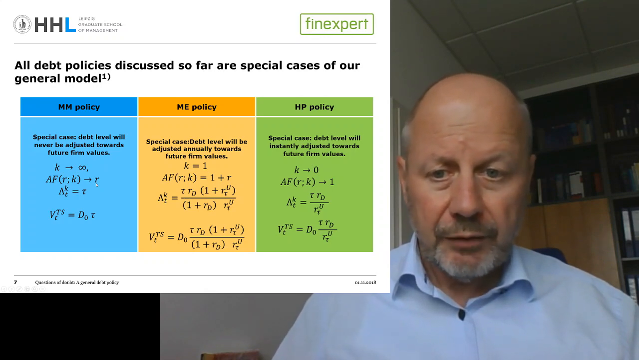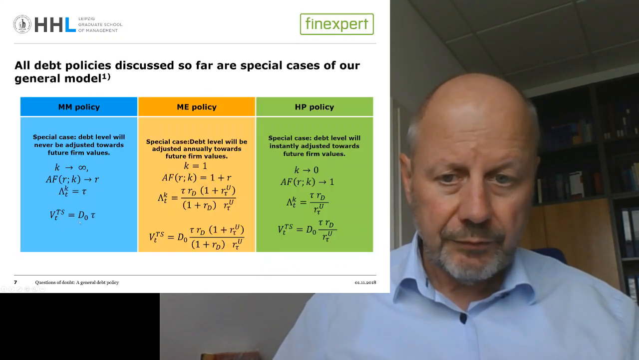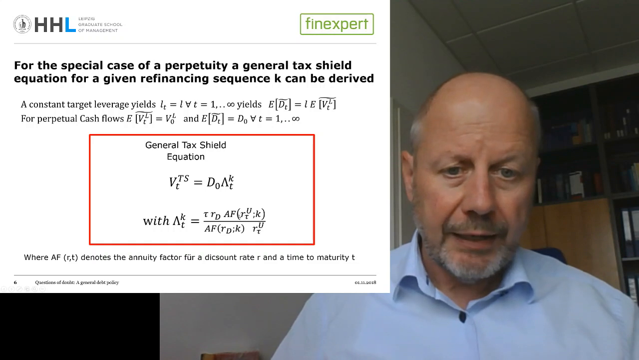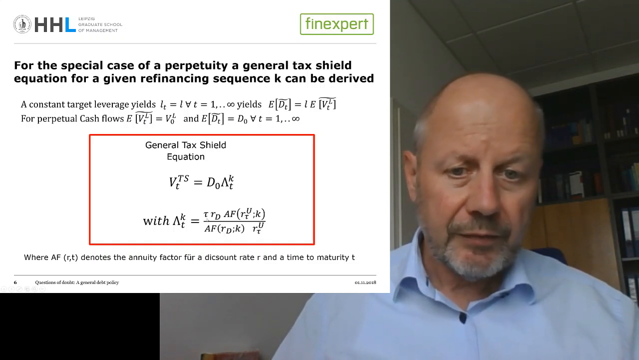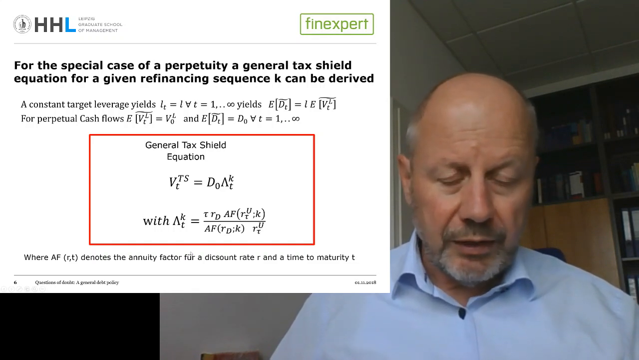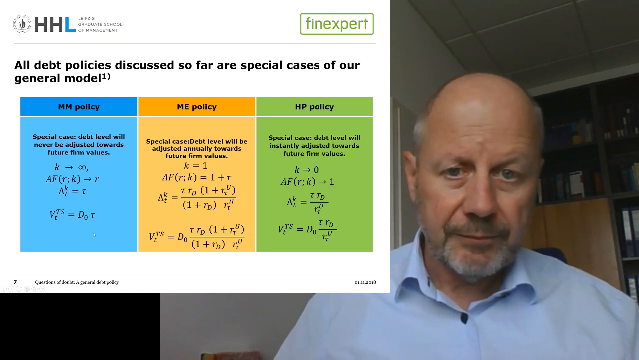And if we replace the annuity factors in this equation by RU tau and by RD, then you see that it cancels out and lambda is equal to tau, that is the corporate tax rate. And that's exactly our Modigliani-Miller policy.